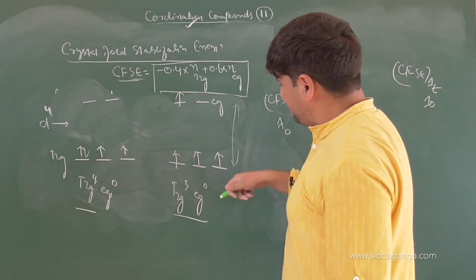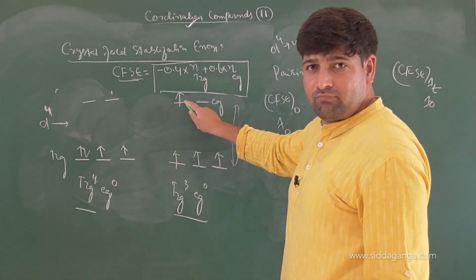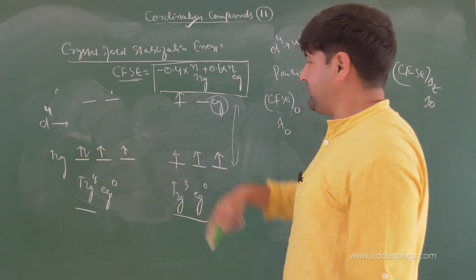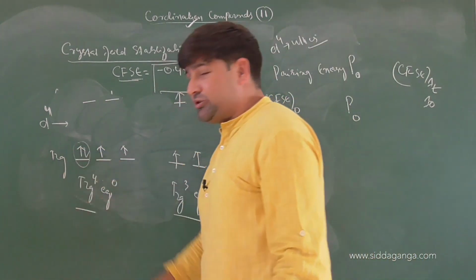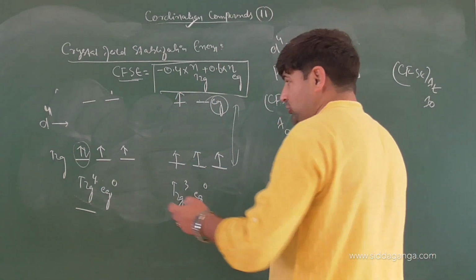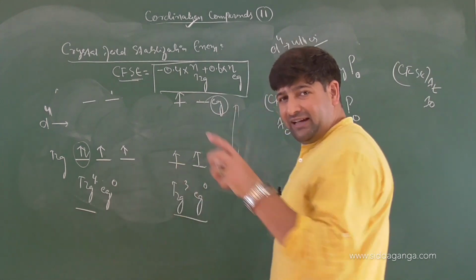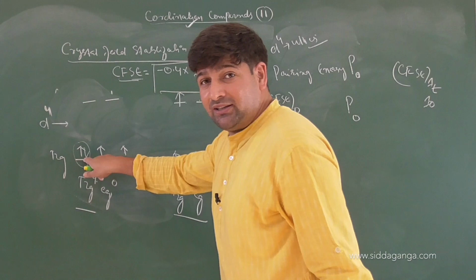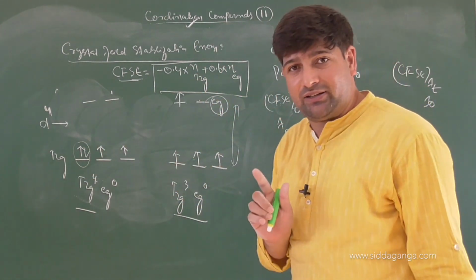So if you want the 4th electron to go to the EG set, or if you want the 4th electron to go to the T2G set, and it goes to the T2G set, then pairing has occurred. And when electrons pair up in a T2G set, the amount of energy change occurring there is called pairing energy.